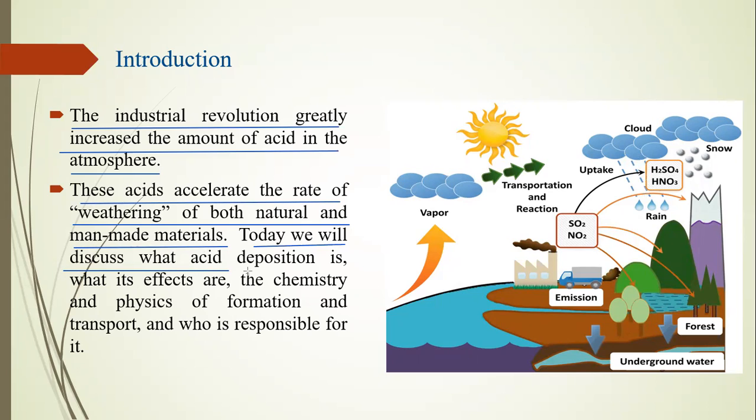Today we will discuss what acid deposition is, what its effects are, the chemistry and physics of its formation and transport, and who is responsible for it. In this lecture, we will study who is responsible for making acid rain, that is, for the high emission of SO2 and NO2 gases in our atmosphere. What is the role of our industry? What is the role of humans? And how can we reduce the emission in our atmosphere? We will study that in our lecture.